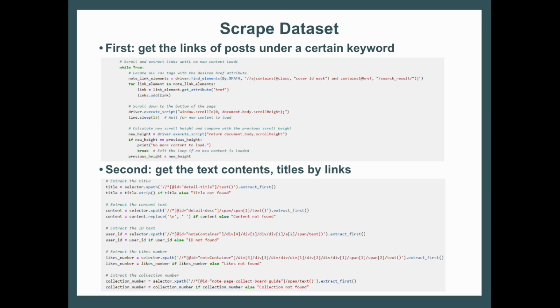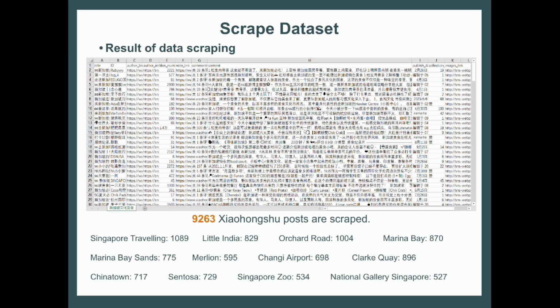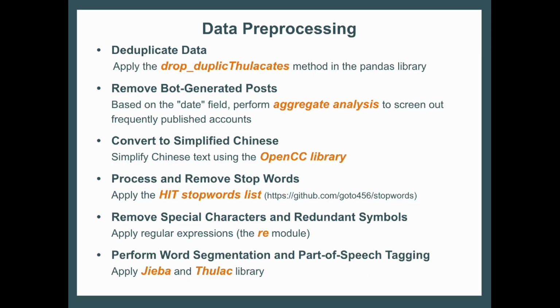We used Selenium, which is used for web scraping by automating web browser actions. Firstly, we got the links of the posts under a certain keyword, and then we got the information by links, as seen in this slide. As a result, a total of 9,263 Xiaohongshu posts were scraped, and from there, you can see the tourist attractions as listed here. Let's explore our pre-processing stage.